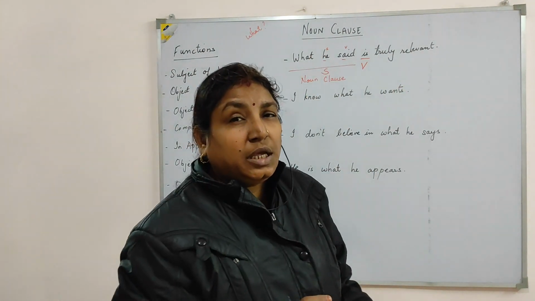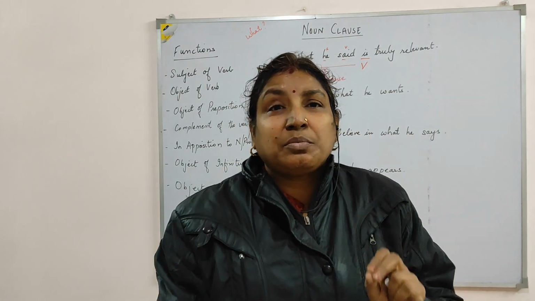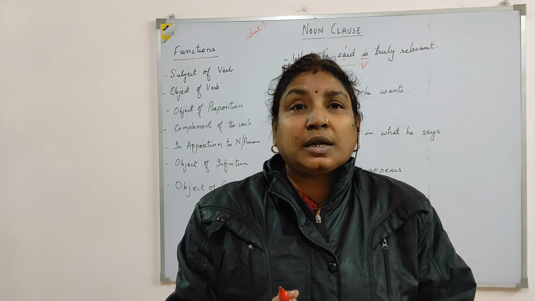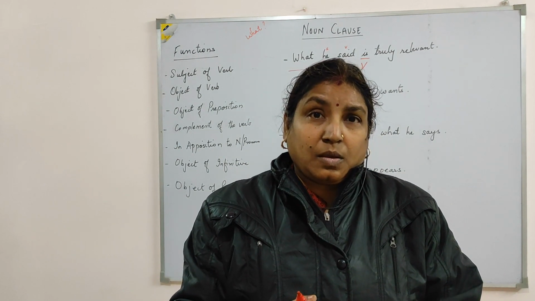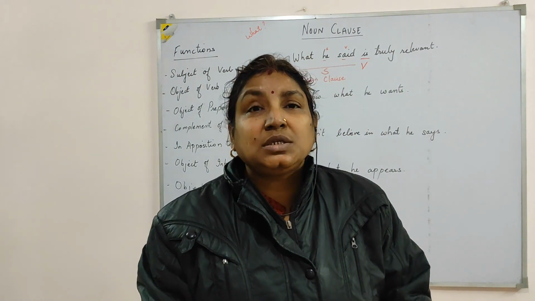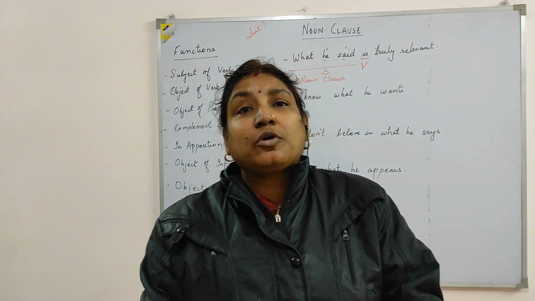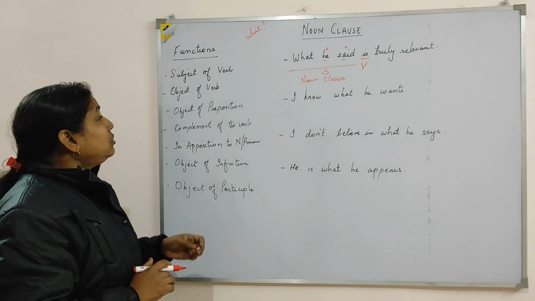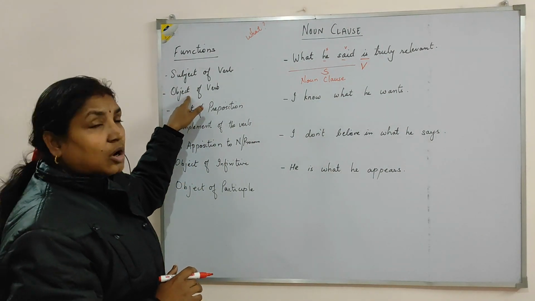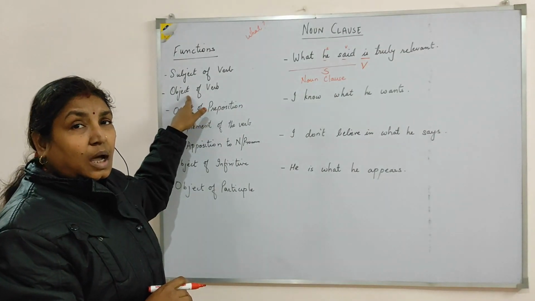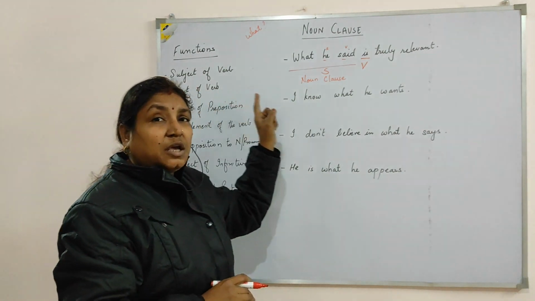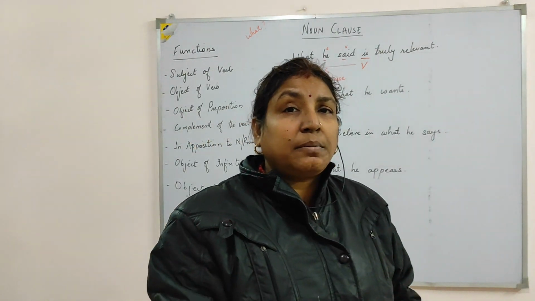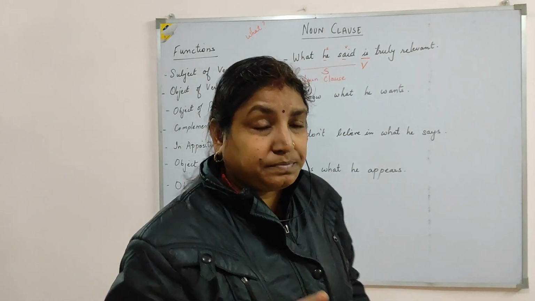Again I am saying questions are just meant for our convenience. They are not hard and fast rules. It is only for our convenience that things become easier for us to understand. Okay, coming to another function, that is object of the verb. How does a noun clause behave as object of the verb in the sentence? Object of the verb means it will come immediately after the verb.